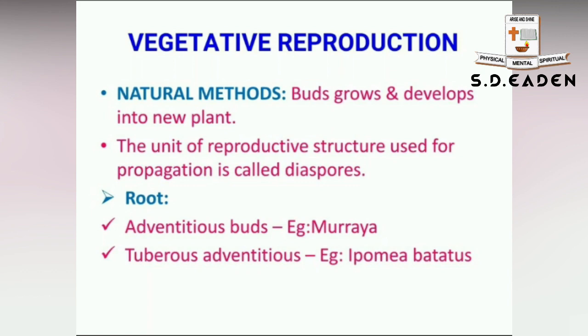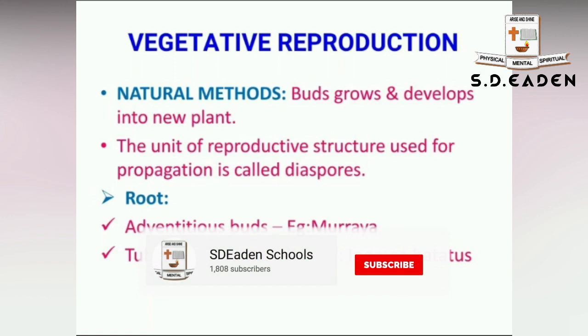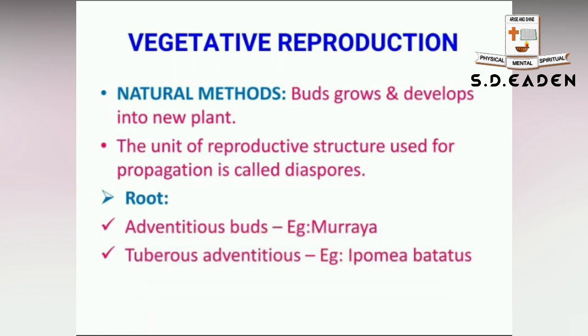Such a type is called a natural method. Whatever the unit may be, the reproductive structure which is used for propagation is called diaspores or vegetative propagules. Once again, any part that is used as a reproductive structure for the propagation of new ones is considered diaspores or vegetative propagules.